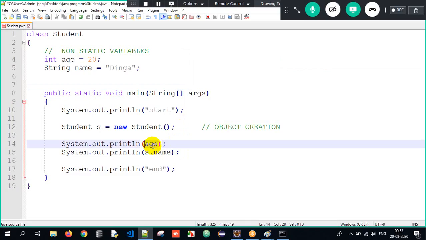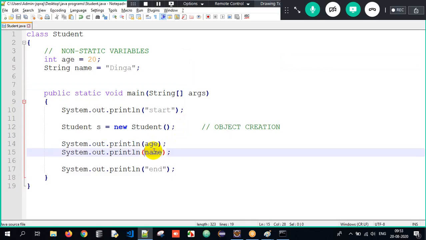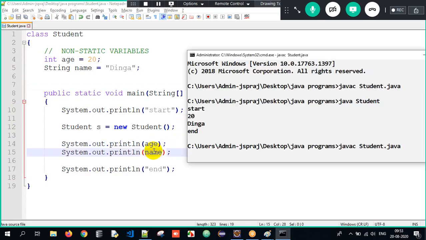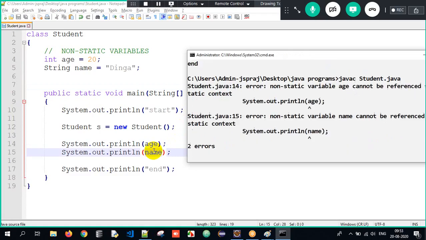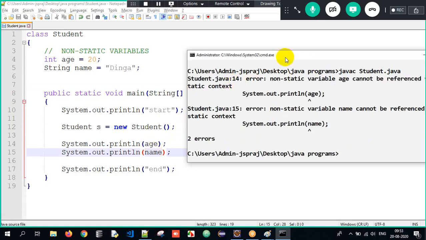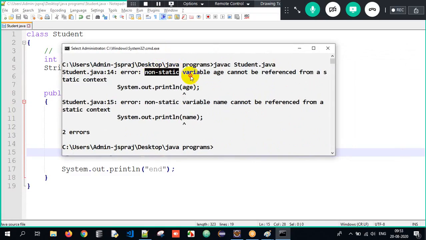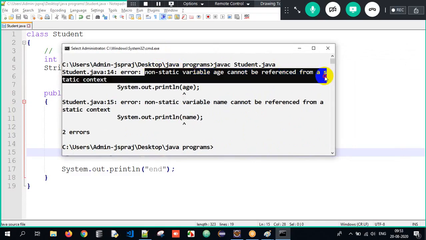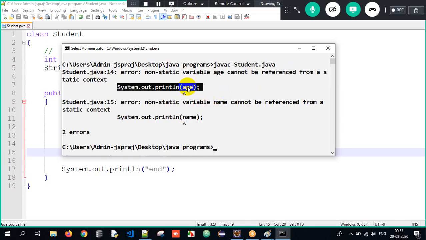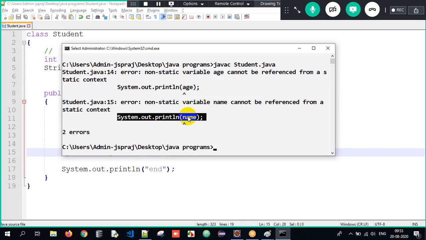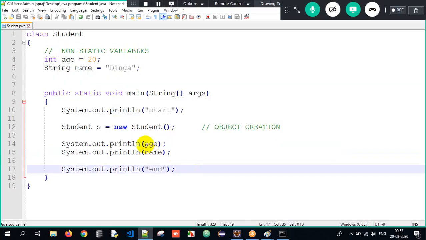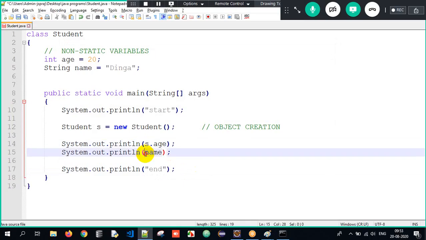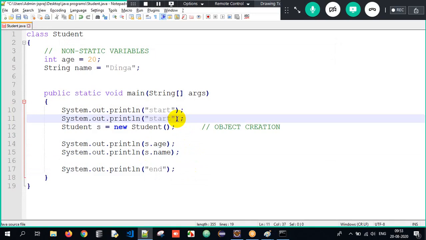Here, if I just write age and name, look at the output what I get. I compile my Java program as well as interpret. See, non-static variable cannot be referenced from a static context. In simple terms, it's telling, hey, age is non-static, name is non-static. You cannot directly access it. You have to make use of the object name. So you have to write s.name and s.age here. Clear?